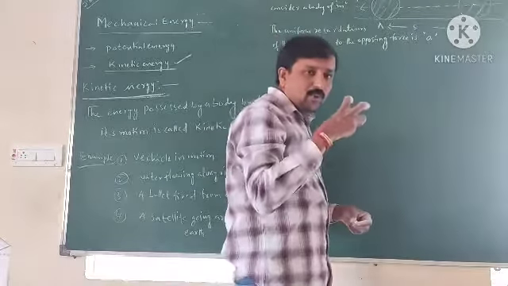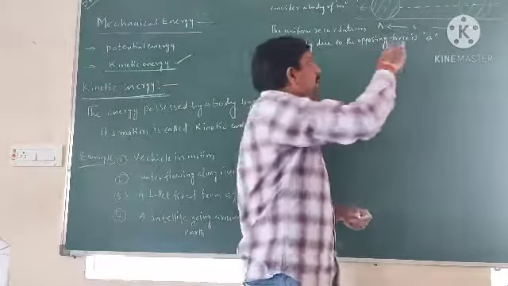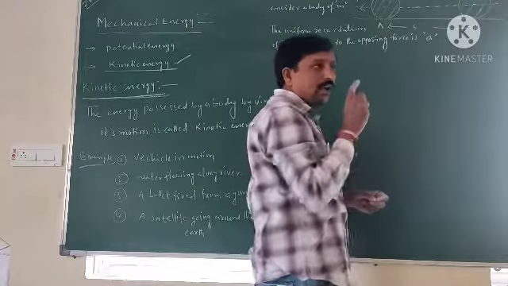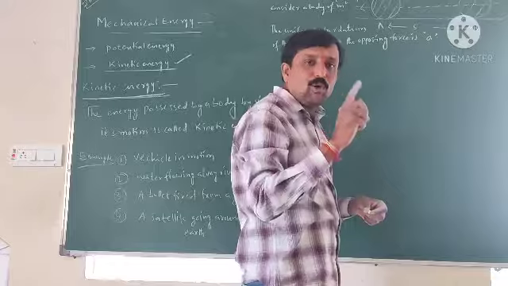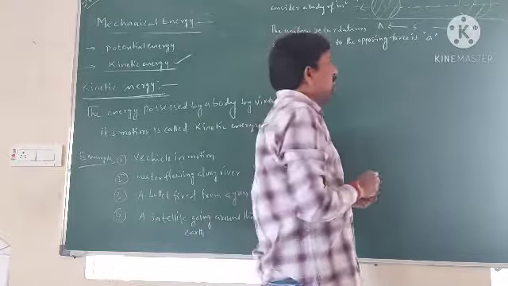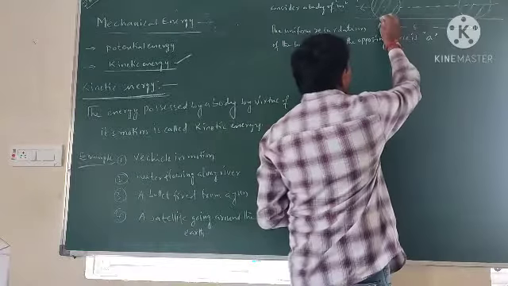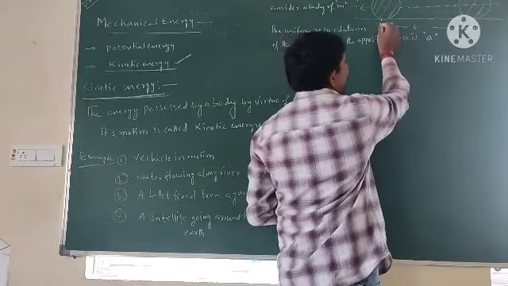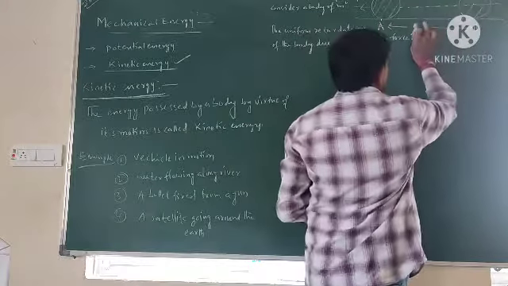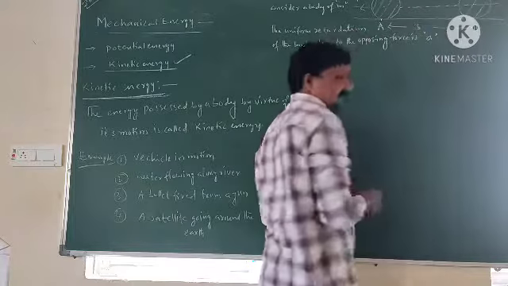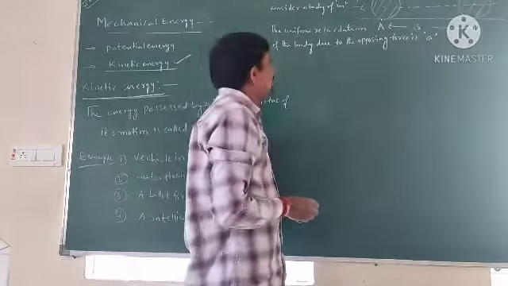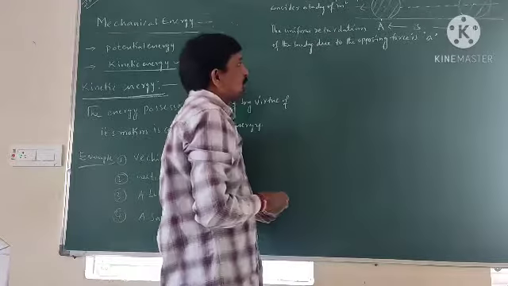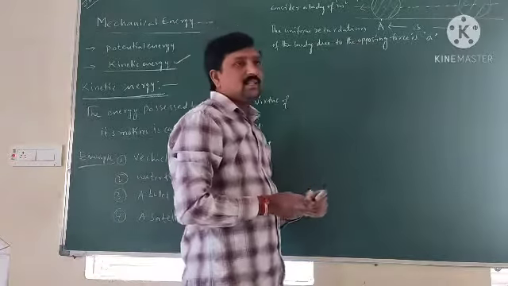When an opposing force acts on that body, the opposing force tries to bring the body to rest. So before coming to rest, the body is displaced from A to B. The displacement of the body is s. The uniform retardation of the body due to the opposing force is a.